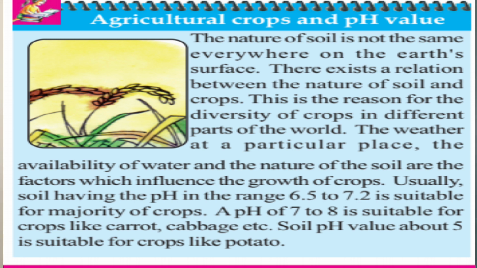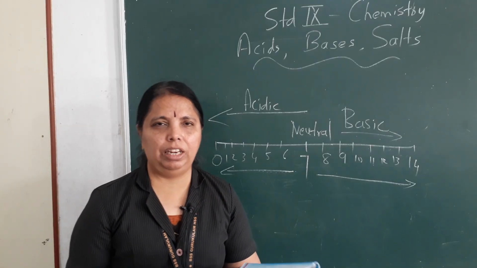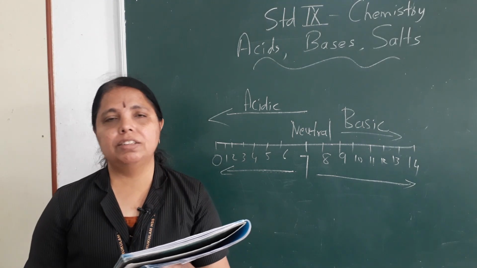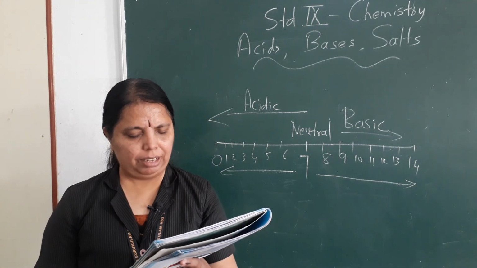5 is below 7, so a little acidic soil is needed for potato. Is it clear from this paragraph? Potato needs acidic soil. Crops like carrot and cabbage, they need soil between 7 to 8, that is basic.